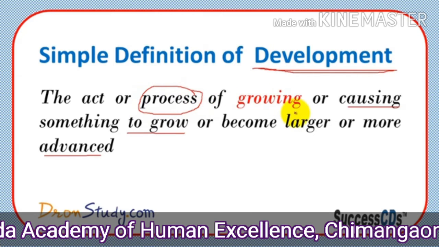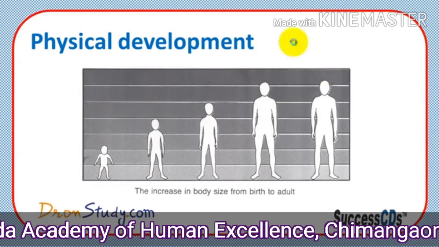This definition of development again varies. It depends on different things. Everyone has different notions of development. Everyone thinks about development differently. First of all, you recite this definition of development, which is important, and then remember that it varies from person to person or from thing to thing. The definition of development changes.